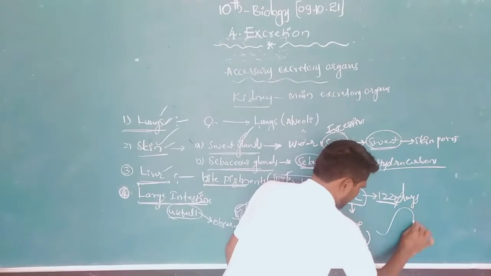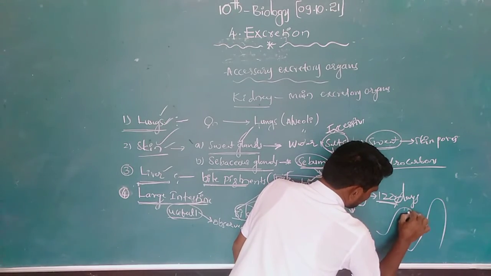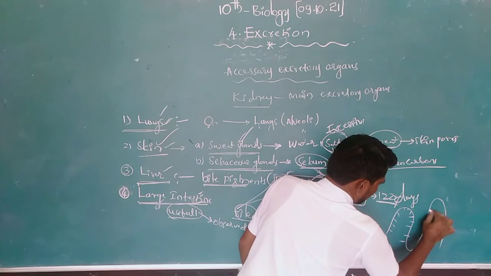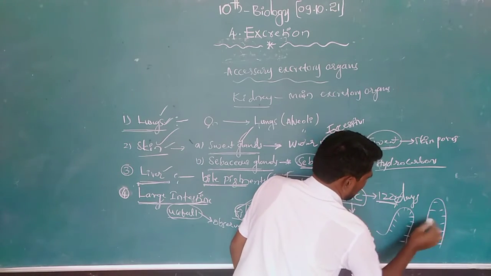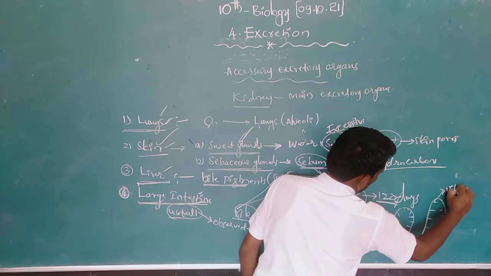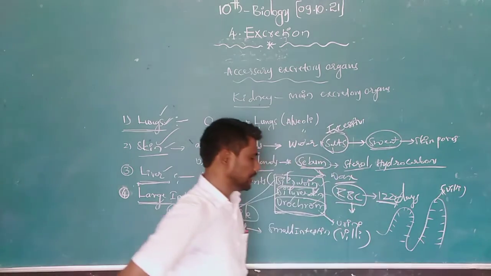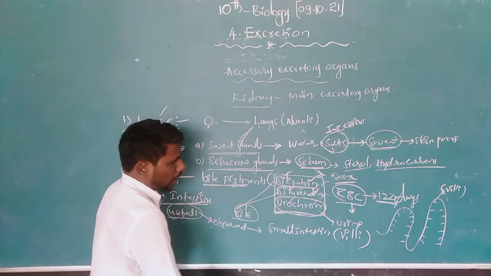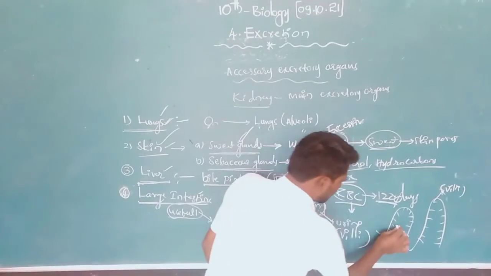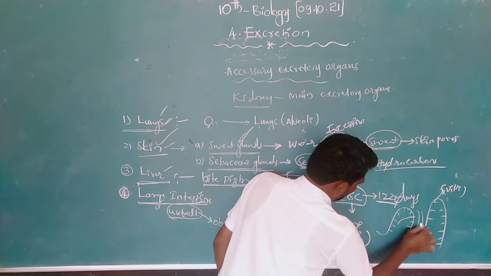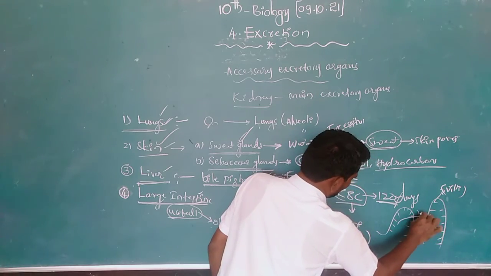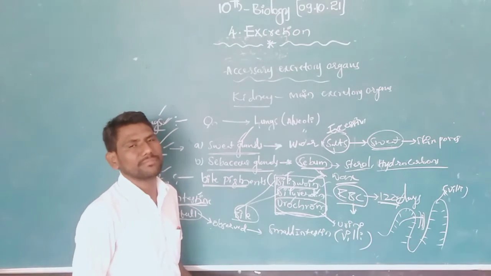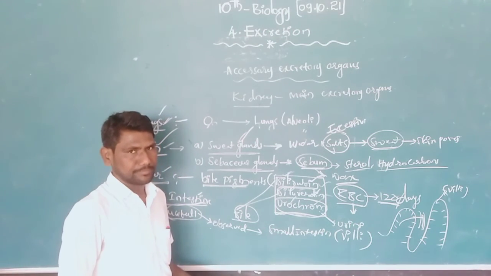When we see the structure of the small intestine, finger-like projections are inside it. These are called villi. Through the villi, the useful materials are absorbed and reach the blood vessels. Through the blood vessels, the blood transports the useful material to each and every cell of our body.